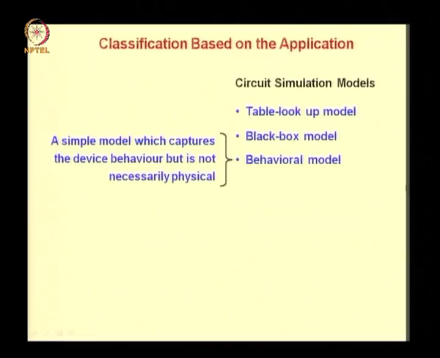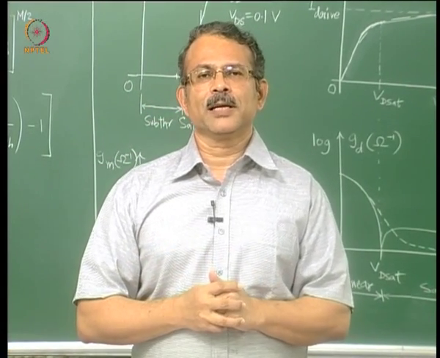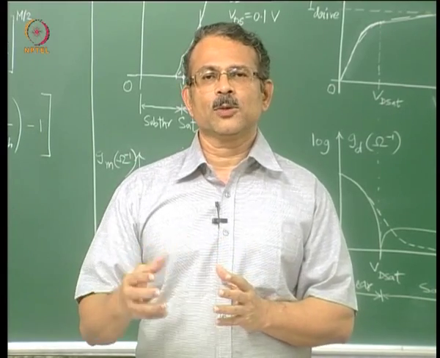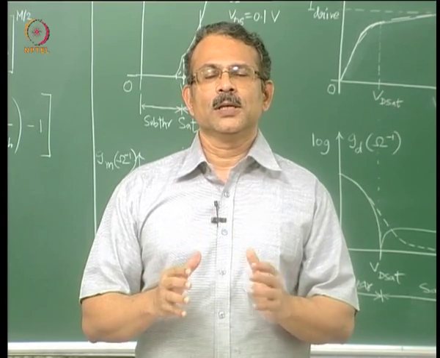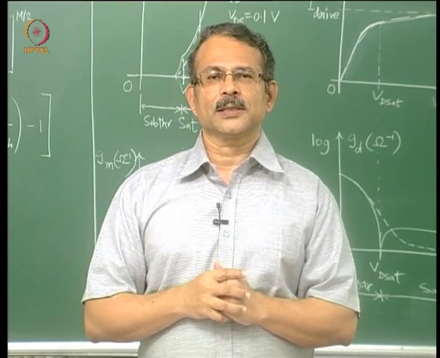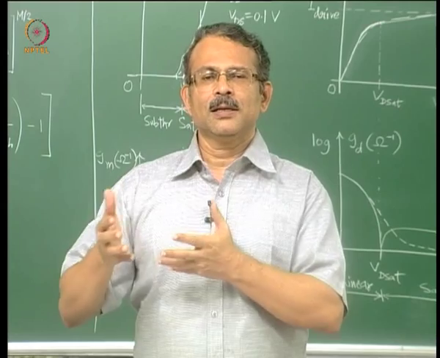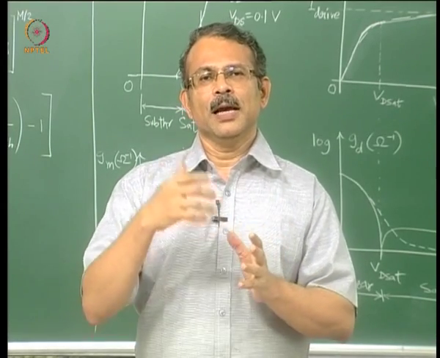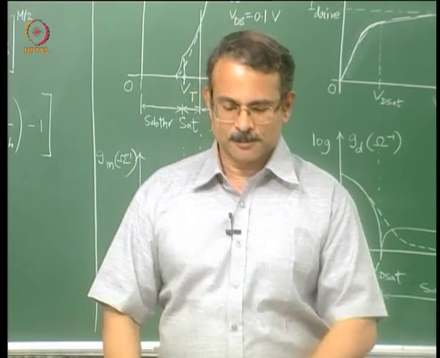So, an empirical model which captures the behavior can be called a behavioral model. It is not necessary that the model has to be empirical for it to be behavioral, but the point is the physical content in the model is not an issue. The main purpose of this model is to capture the input output characteristics. A particular model may be referred to by several different terms. So, a model can be empirical, it can also be behavioral and so on.